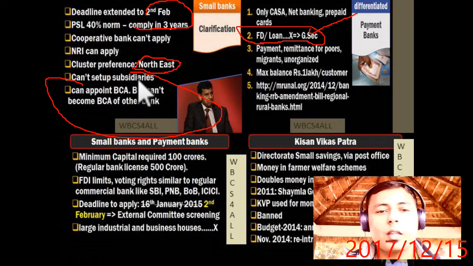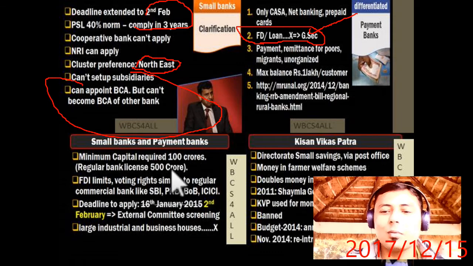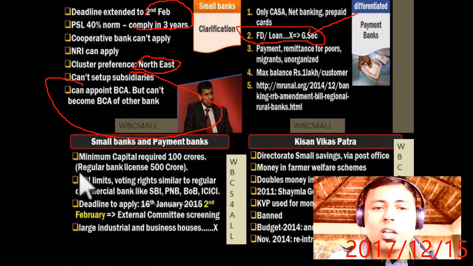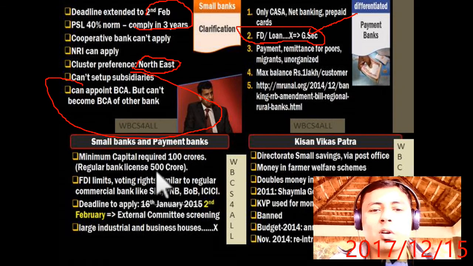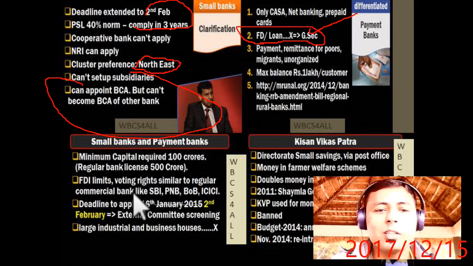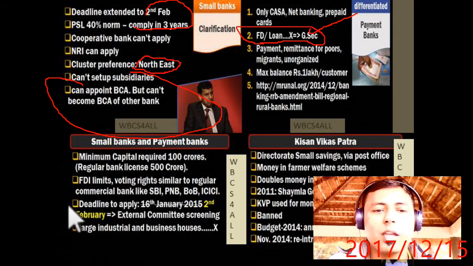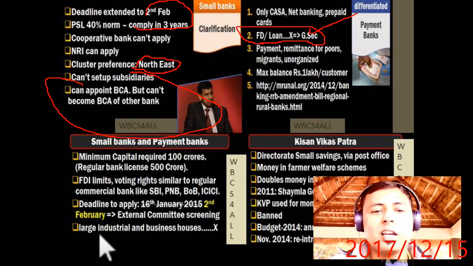Now what are the small banks and payment banks? In a nutshell, minimum capital required is 100 crore, while for a regular bank it is 500 crore. FDI limits and voting are similar to commercial banks. Now deadline to apply 16 January to 2nd February, actually it was earlier 15 February. External commercial, excluding large industrial and business bank.